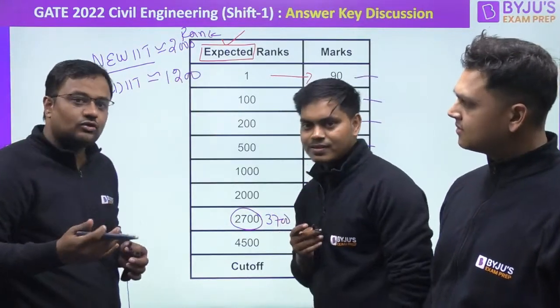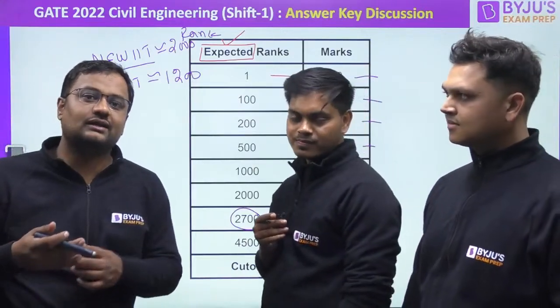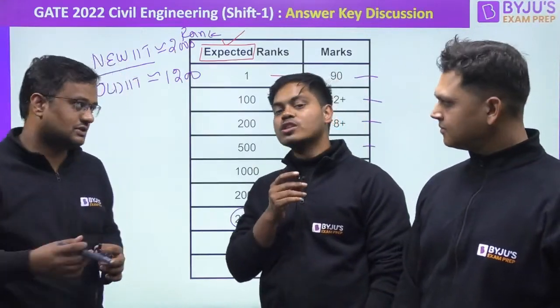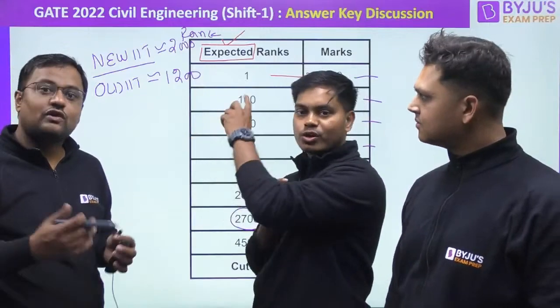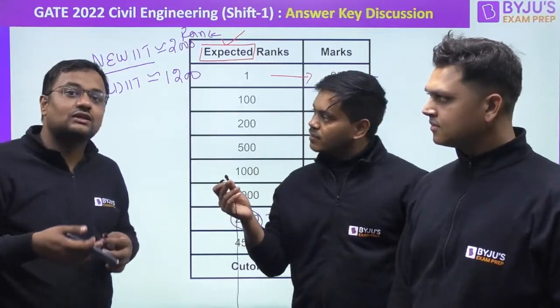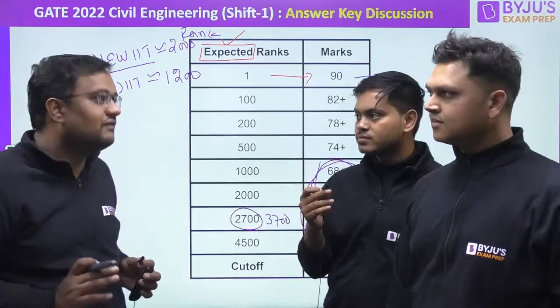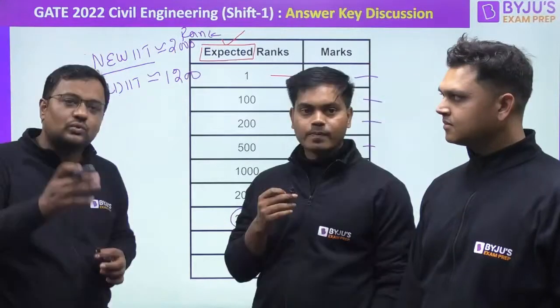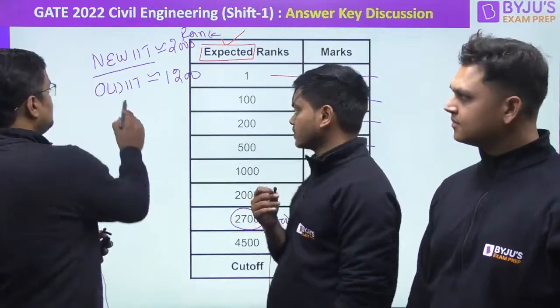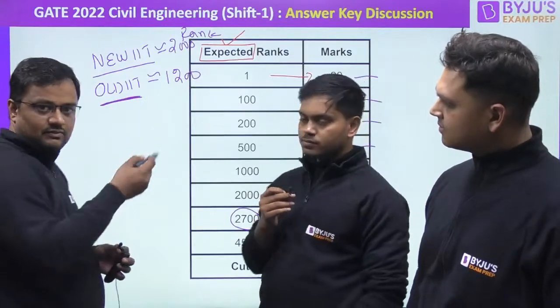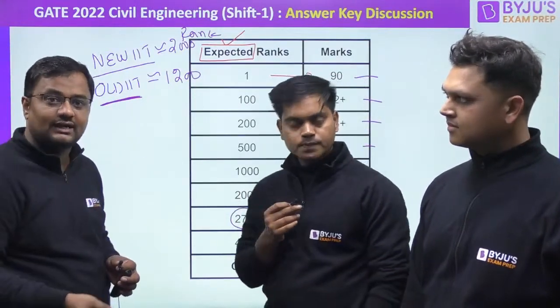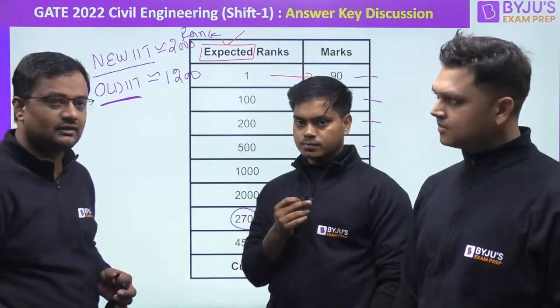But of course, at 1200 you will not be getting IISc structures or IIT Delhi structures. We are talking about all the branches. If you want structures in an old IIT, your rank should be less than 200. Even at less than 200, IISc will be difficult. But at 200 you will be getting IIT Roorkee or something. So this will be for old IITs for any branch. If you want transportation from a particular IIT, then 500, 400, 300 rank.